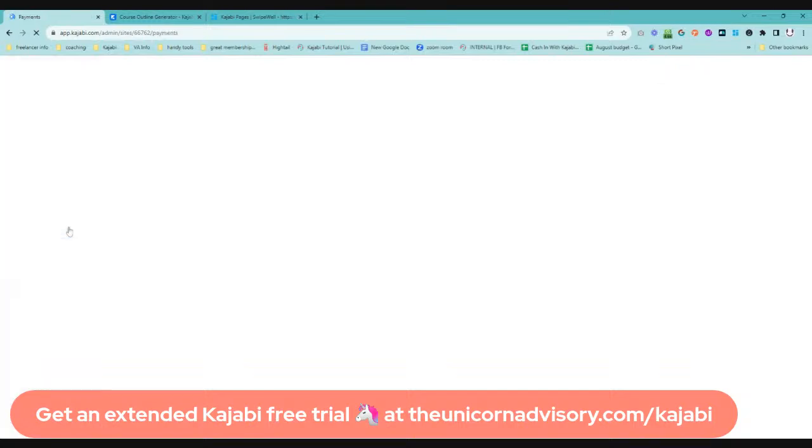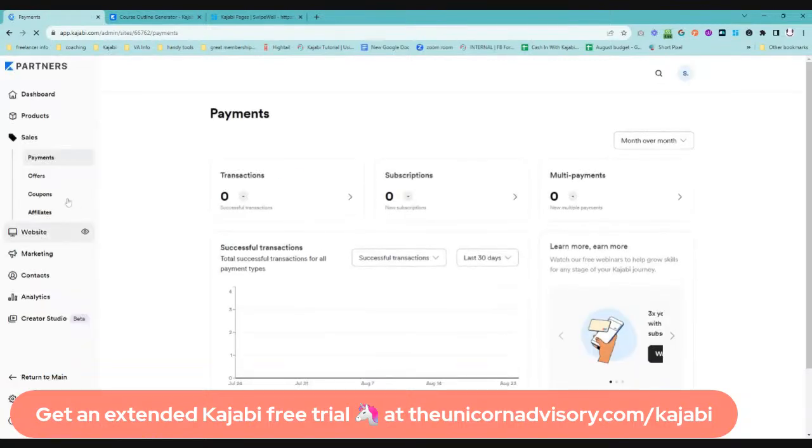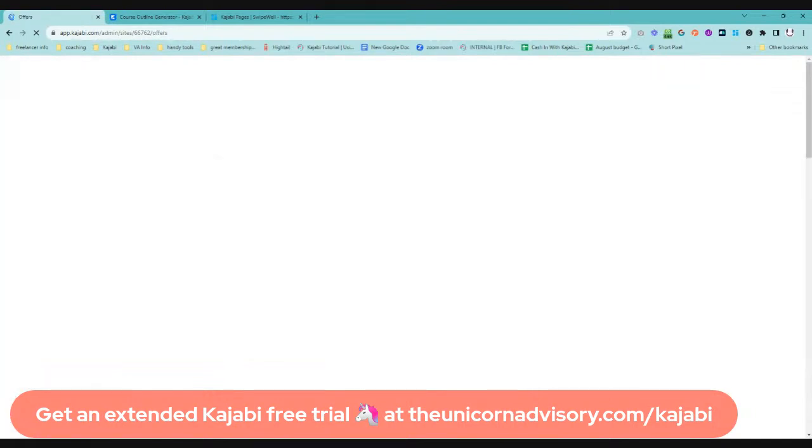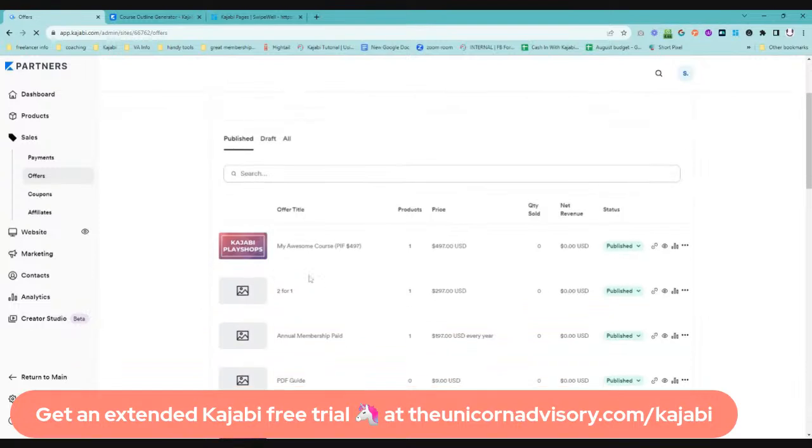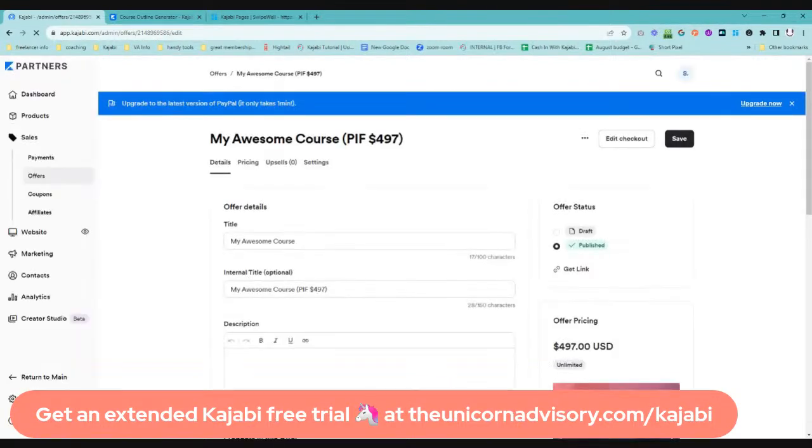But of course, I'm sure you want to sell things if you are running an online business. So it is very awesome to know that you can set up checkouts for different products inside of Kajabi. So I'm just going to take you into a random test. They call it offers. So an offer is like the checkout page and all the settings related to that offer.